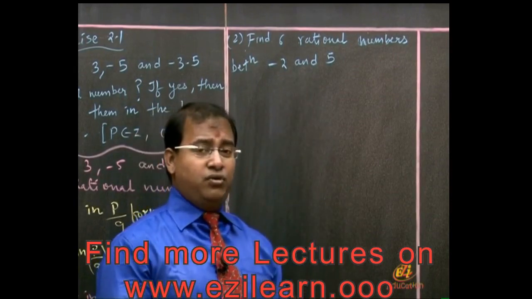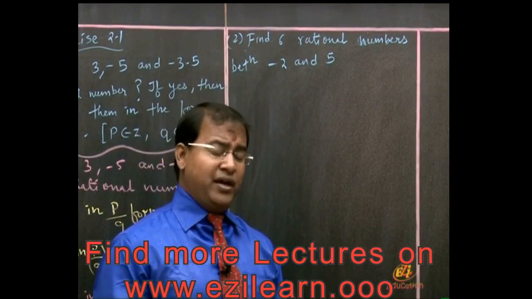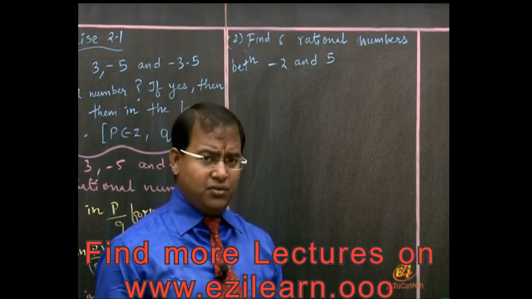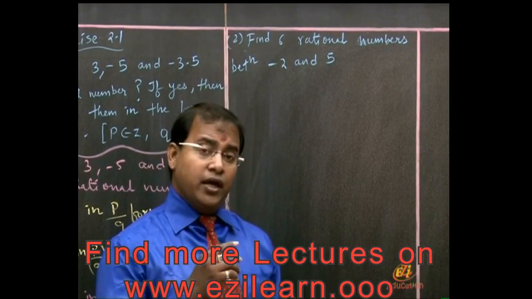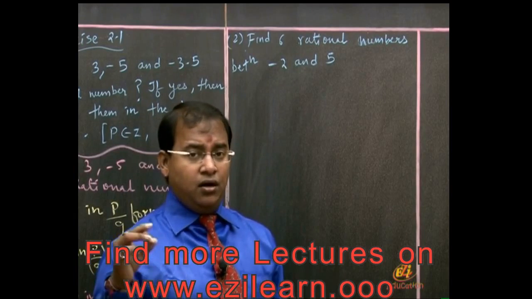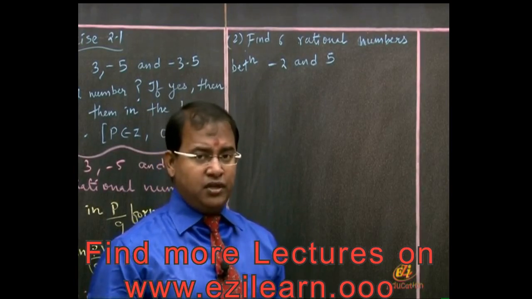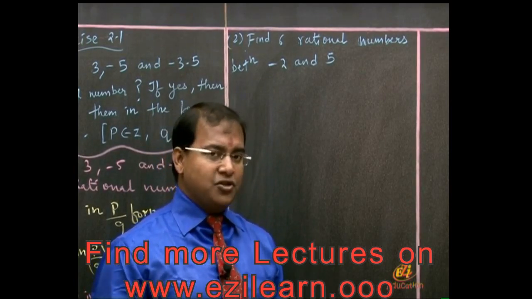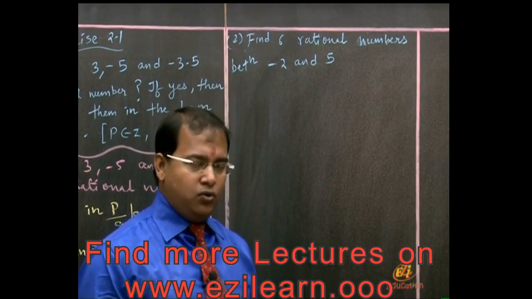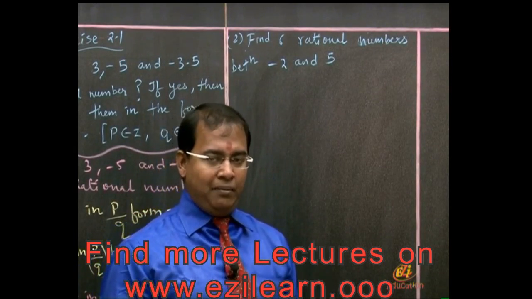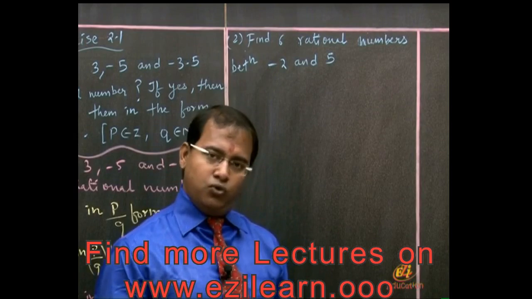I can ask you 3 rational numbers, 4 rational numbers, or 10 rational numbers. Between any 2 numbers, innumerable rational numbers are possible. But what those rational numbers are is to be worked out. I'll teach you one method which will help you throughout the exercise.